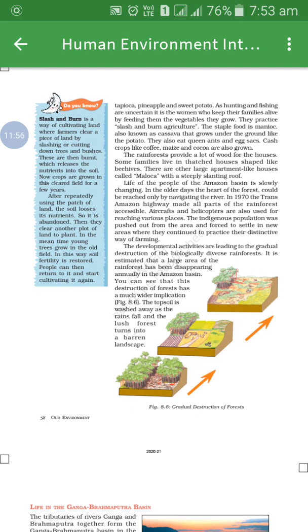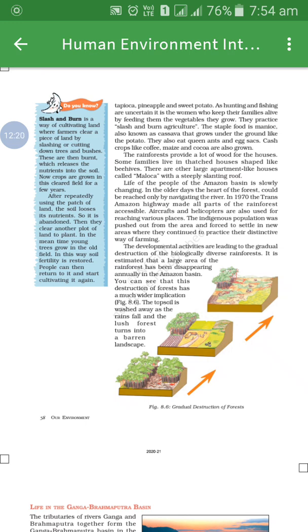Slash and burn is a way of cultivating land where farmers clear a piece of land by slashing or cutting down trees and bushes. These are then burned, which releases the nutrients into the soil. Now crops are grown in this cleared field for a few years.